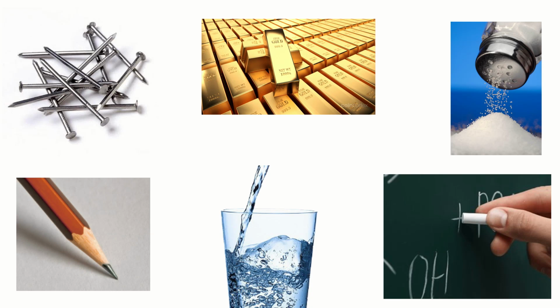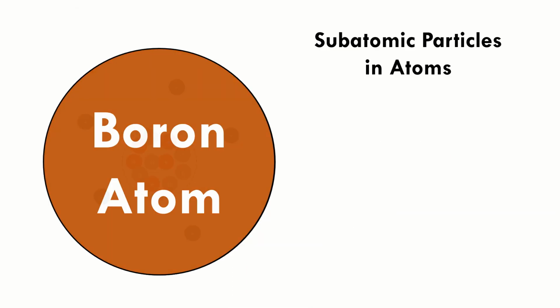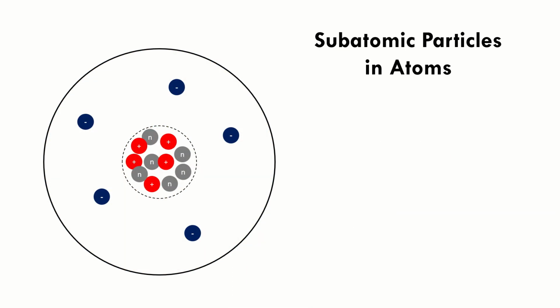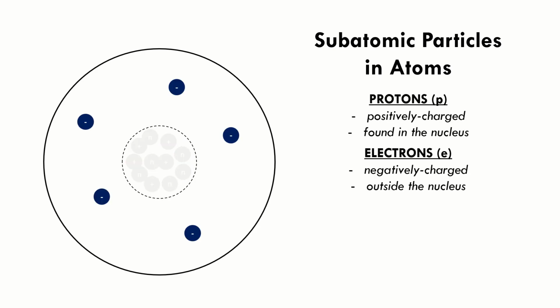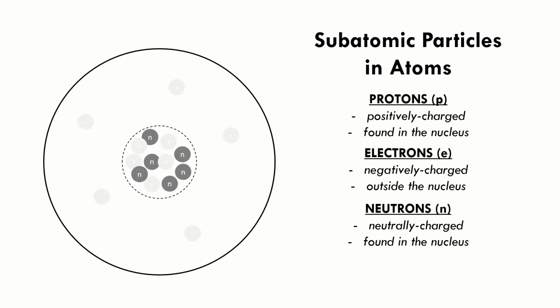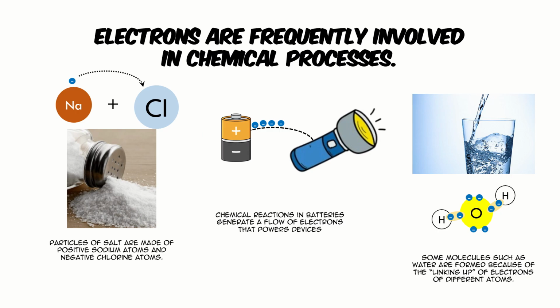Alright, let's do this. Everything in the universe is made of atoms, and inside atoms, we find subatomic particles: protons, electrons, and neutrons. Now, among these three, the electrons are almost always involved in chemical processes, bonding, reactions, intermolecular forces.